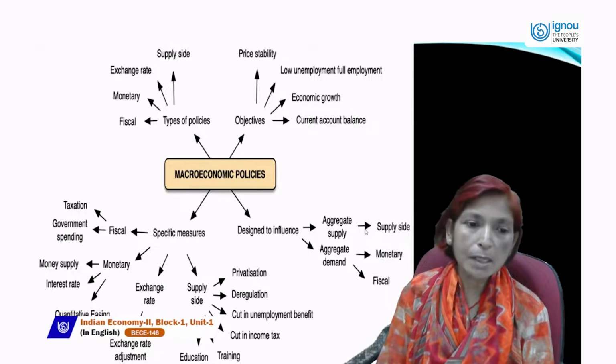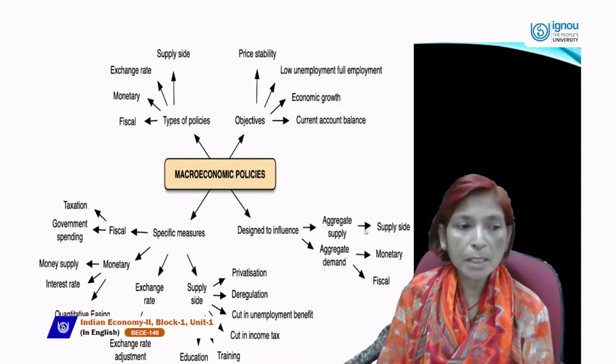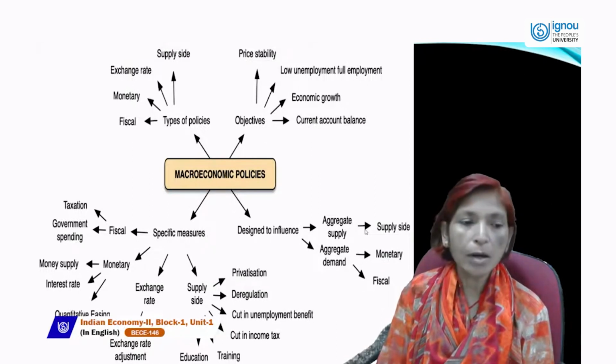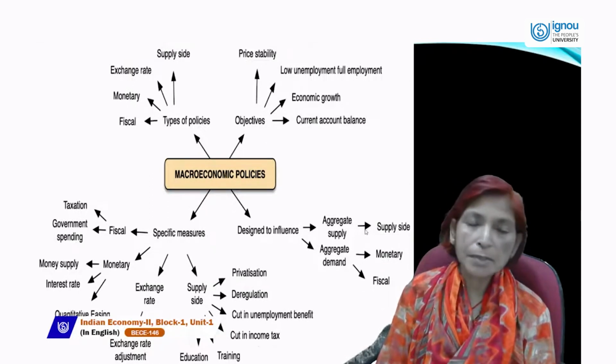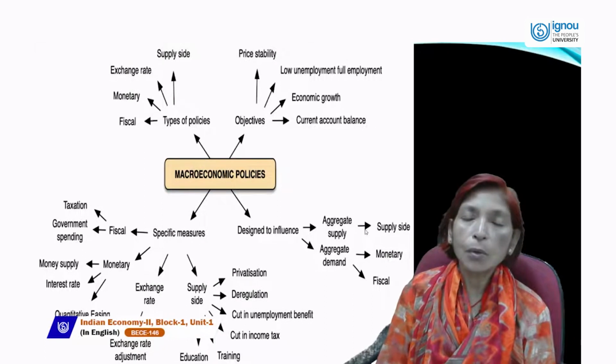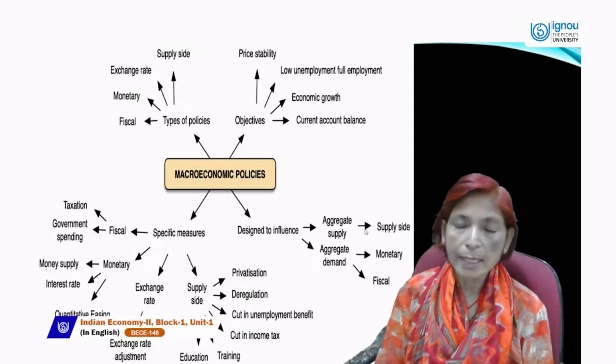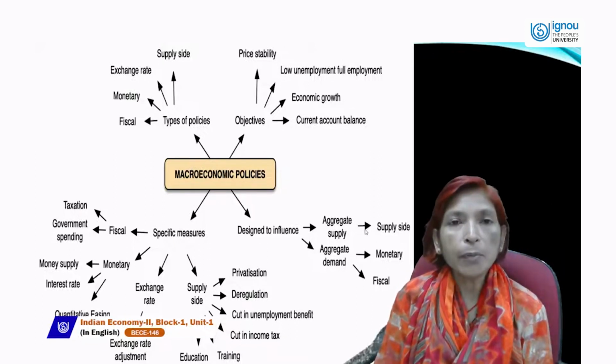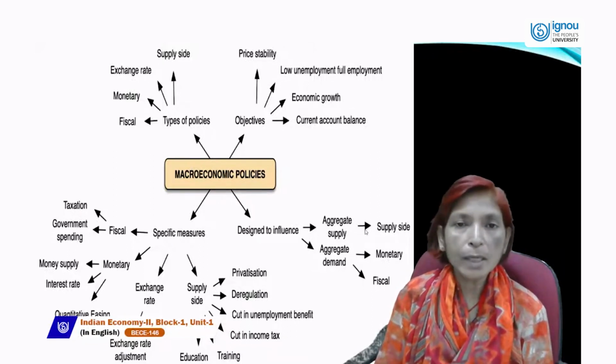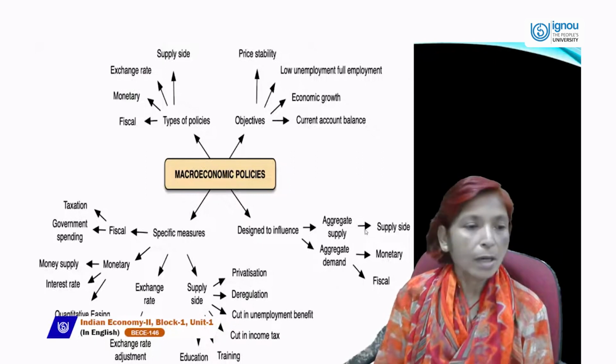In fiscal policy, specific measures used by the government are taxation and government spending, because fiscal policy is totally related with government policies, and government mainly imposes taxes on consumers and producers, and